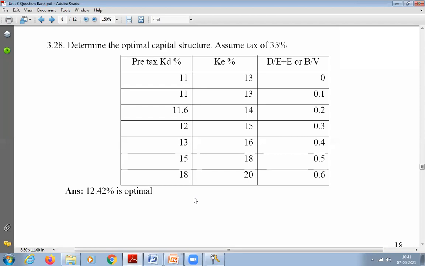Kindly confirm, sir. Yes. Please remember these figures in mind. We will substitute and then we will calculate. How to calculate the optimum capital structure is very simple.